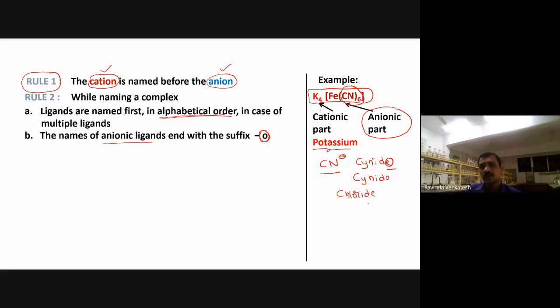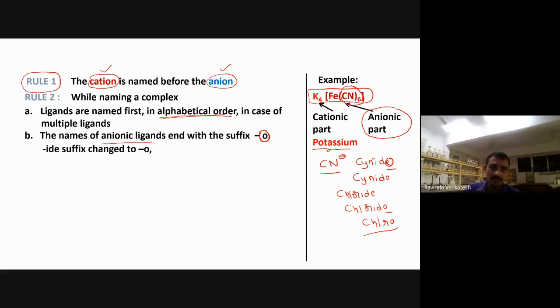Chlorido we can call this one. But we can call chloro also. We can use even chloro. Chlorido or chloro. So what I mean to say is very simple: for anionic ligands, the end should be with O, cyanido, chlorido, bromido, like that.